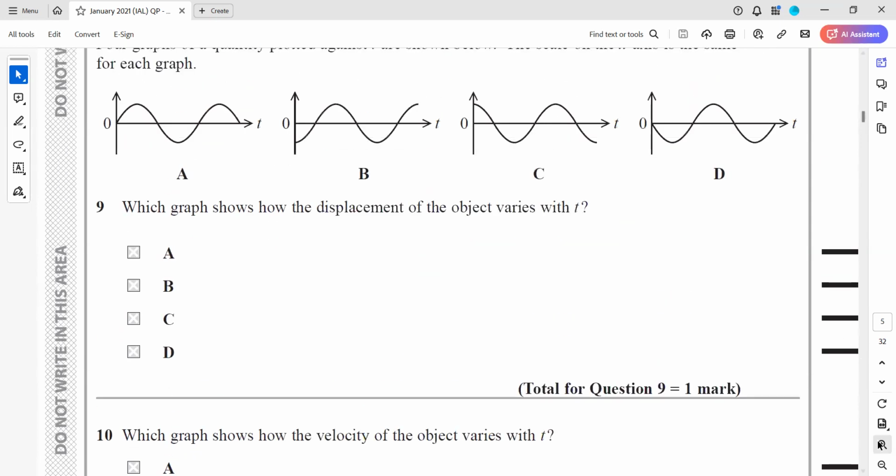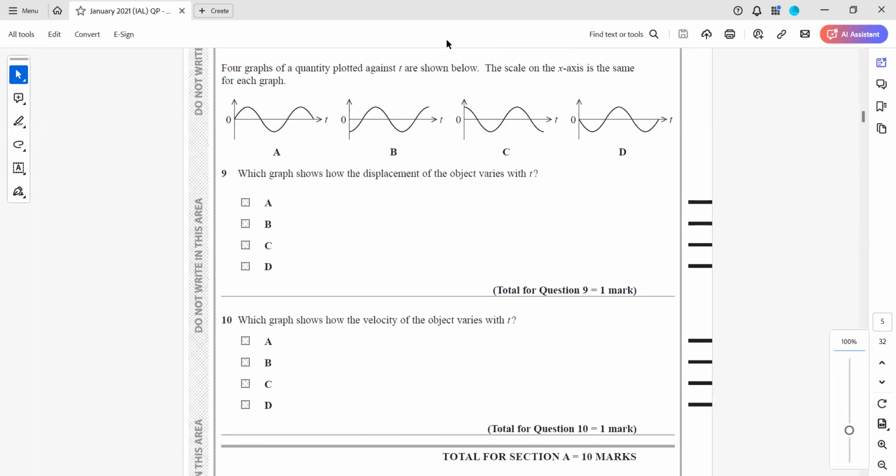And which one will be the velocity graph? So how to work out the velocity? If the displacement is a sine graph, the derivative of sine is cosine. So the velocity should be cosine. This one is a cosine, so C will be the cosine graph. Is it clear, this one?